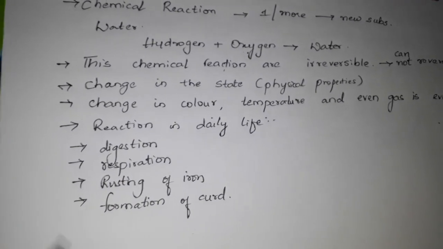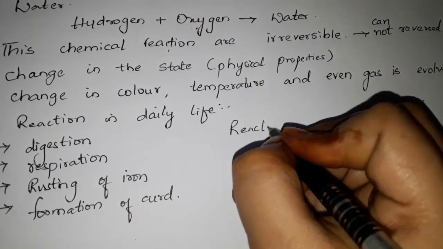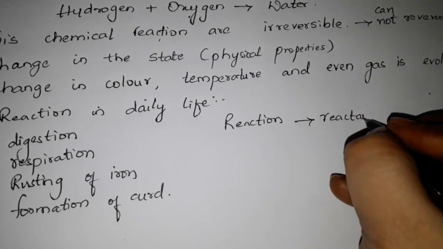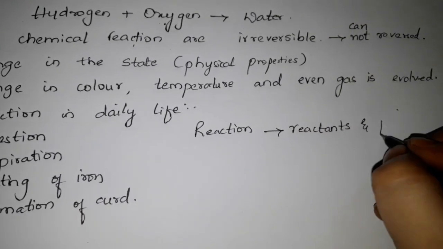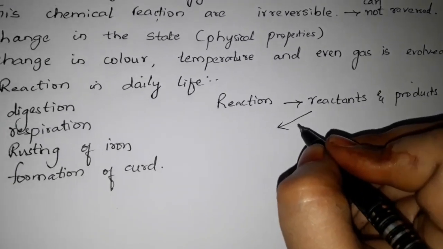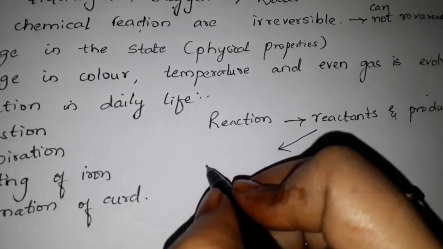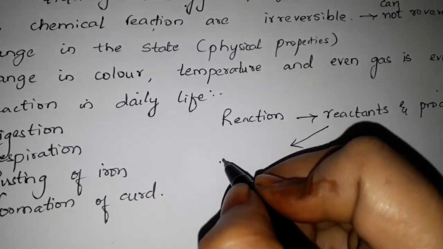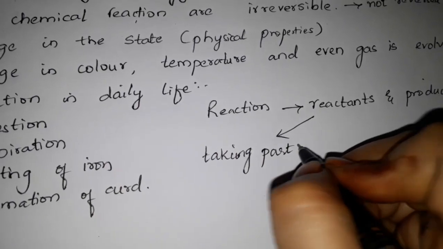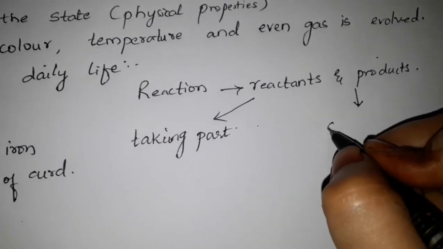So these chemical reactions mainly involve two things. What are those? They are reactants and products. Okay, what are reactants here now? Whatever substance is involved in the chemical reaction, whatever substance is taking part. Okay, so whatever is taking part in the reaction is called reactants, and whatever we are getting after the